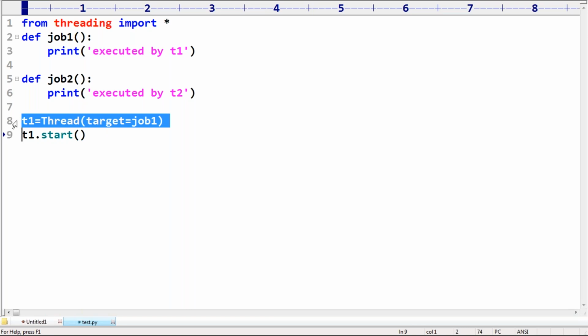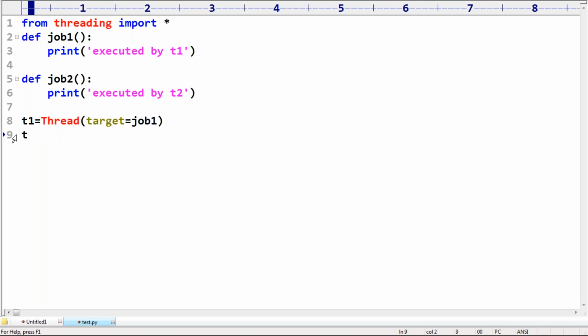Correct. Now take very special care, sir. Before starting, can I change its Daemon nature or not? Yes, we can. If you want, you can use T1 dot setDaemon. Yeah, that's true. No problem at all.